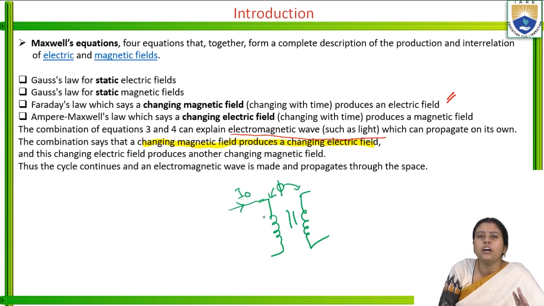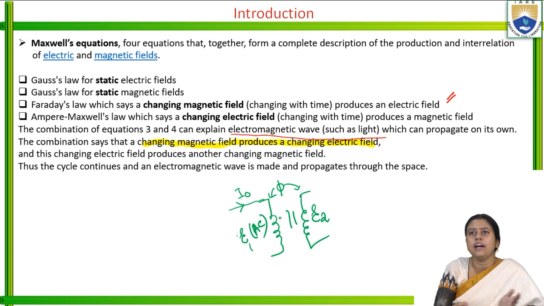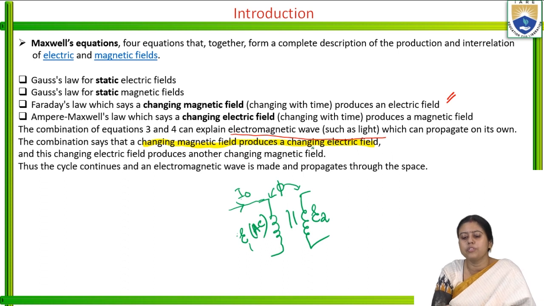The flux is also time varying. As the flux is time varying, it will induce some EMF. This EMF is also AC, or time varying in nature. E1, the primary EMF, will induce the secondary EMF due to electromagnetic induction. So we find that a changing magnetic field produces a changing electric field. So this is the first point.